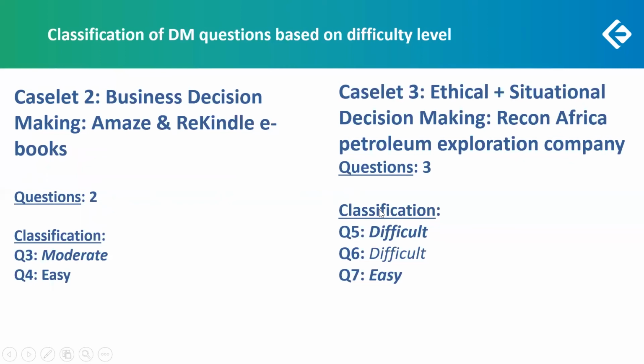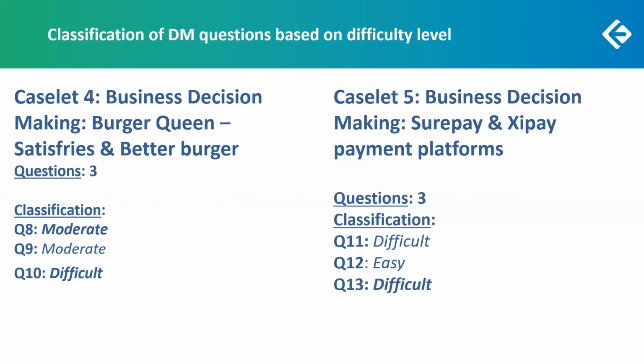Caselet 3, ethical and situational decision making. The situation of Recon Africa Petroleum Exploration Company. 3 questions, 2 of them were quite difficult. A lot of reading to be done here. Additional facts given beyond the case again. But if you notice, there was one question that was easy there, that is question 7. Caselet 4, the one that had to do with business decision making. The scenario of Burger Queen, Satisfries, and Better Burger, the products that they launch. Of the 3 questions, 2 of them were moderate. Only the third question was a little tricky, with the options coming close.